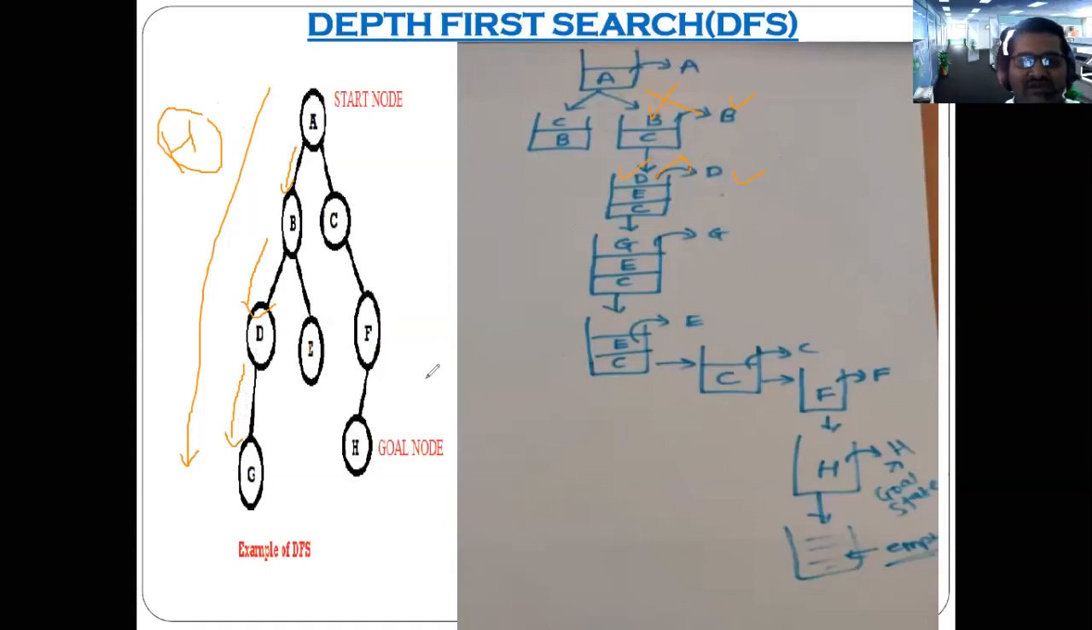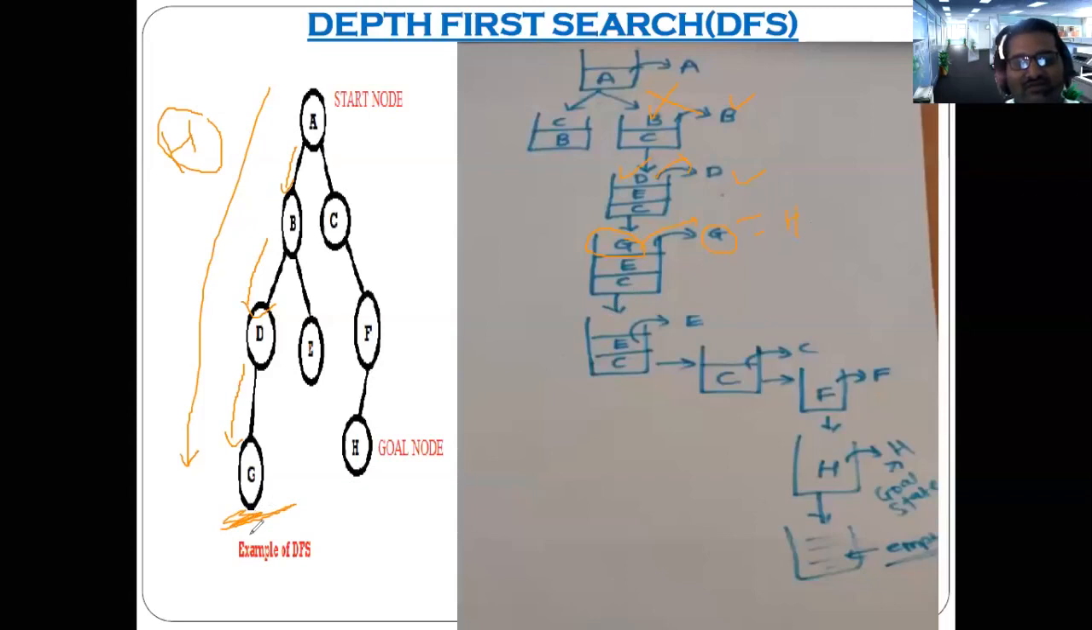You push G on the stack. Again you remove G from the stack and check whether G is equal to H or not. No. So again, what will you do? Now we have reached the bottom, the deepest level.